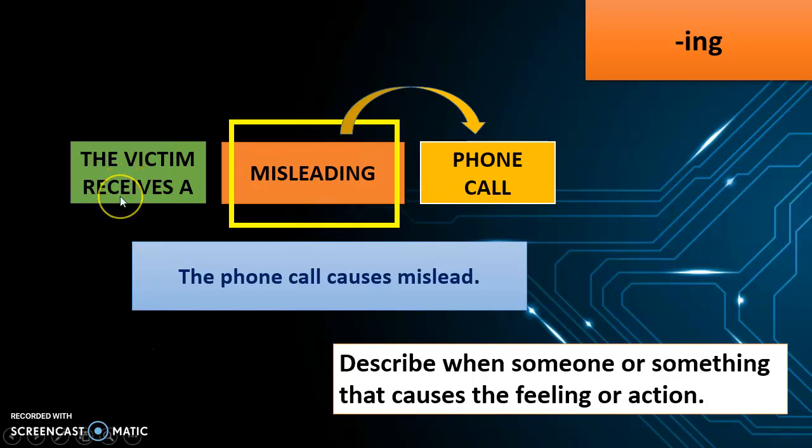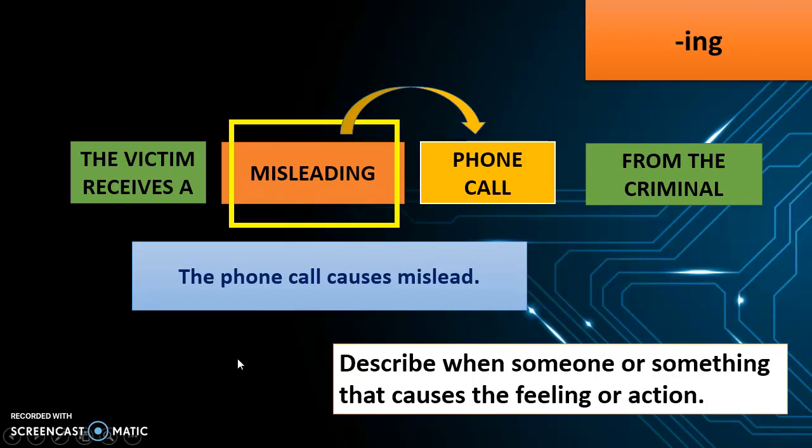The victim receives a misleading phone call from the criminal. Misleading is modifying the phone call. In other words, what I am saying is that the phone call causes misleading. So as you can see, the noun causes something, the action or the feeling.